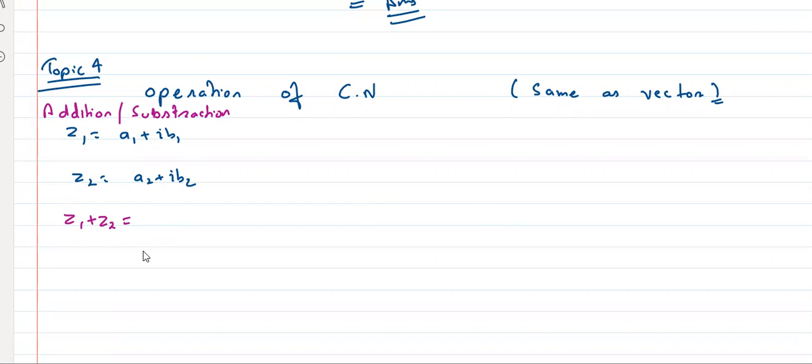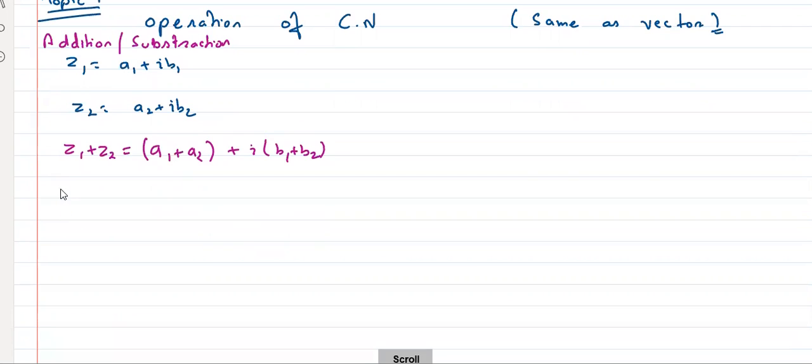Tell me, everyone. Now this is much easier than vector. This operations in complex number is much easier than vectors. Very good. A1 plus A2 plus i(B1 plus B2). Awesome. Correct. If you talk about Z1 minus Z2, anything you can do it. Now this is addition, when we have it in complex form.